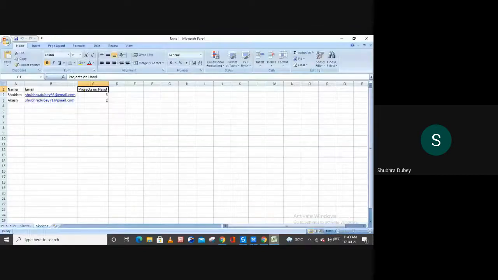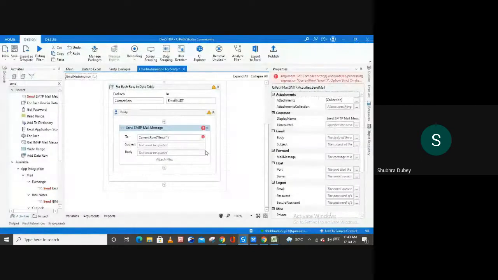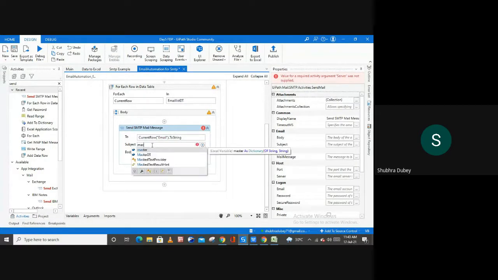So this email is basically in sheet 2, you have this row in which you have all the emails. So if in future you want to increase this data, you can. So this row you want to send, and then dot toString, right? And then for the subject line, I'm going to use my dictionary, right? So for this, use your variable coming from your dictionary activity.